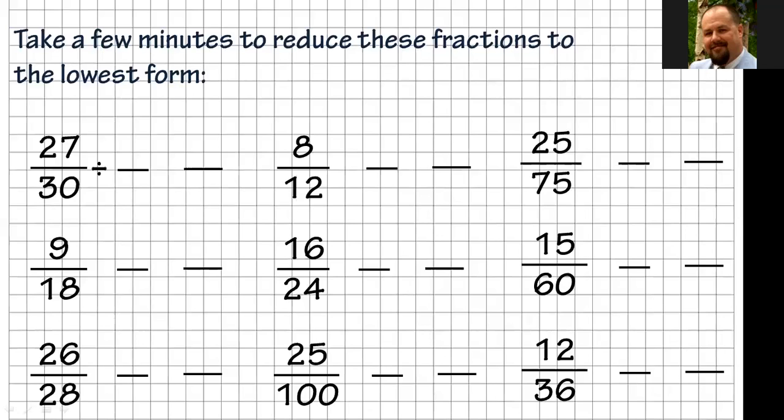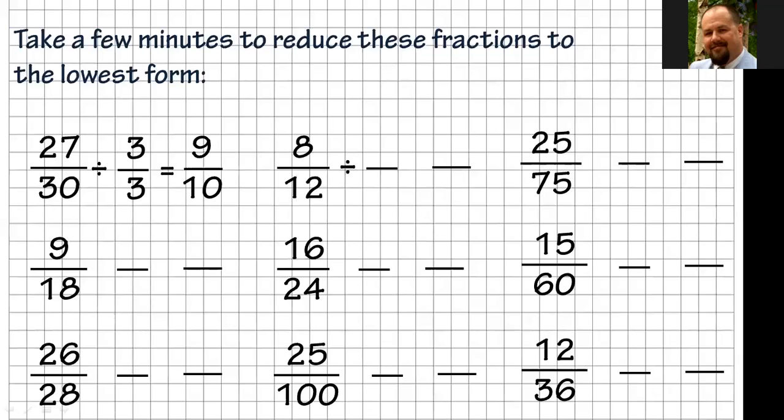27/30. So what are we going to reduce that by? We're going to divide it by 3 over 3, because 3 over 3 equals 1. 27 divided by 3 equals 9, and 30 divided by 3 equals 10. So that reduces down to 9/10. All right, so we divided that one by that.